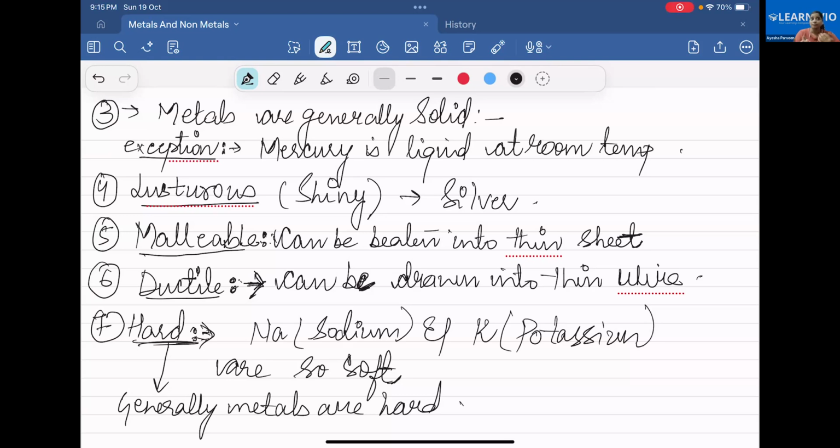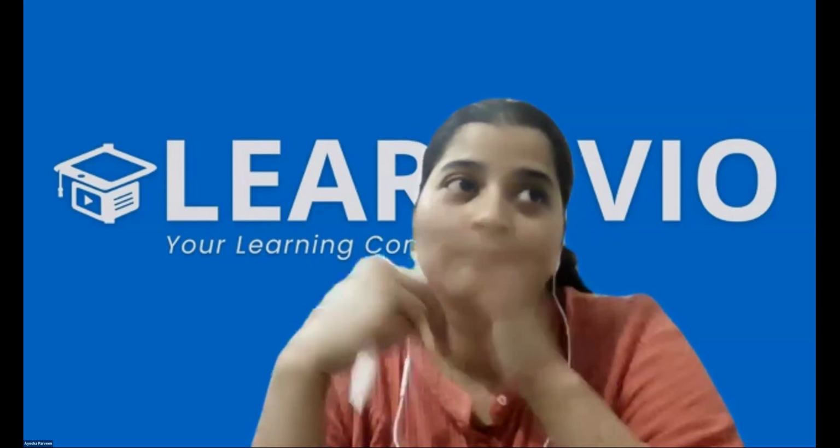Okay, very good. I want the names of two elements that have one or two electrons in the outermost shell, but they are not metals. What are they? Tell me. Hydrogen and helium. Hydrogen and helium. Very good.